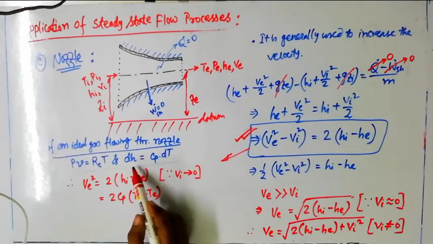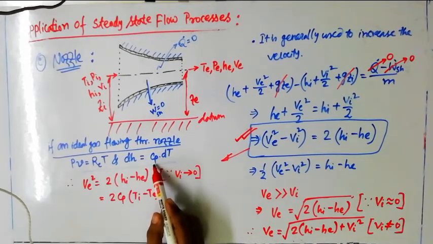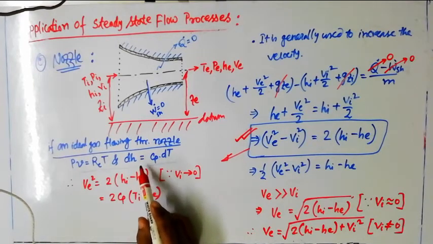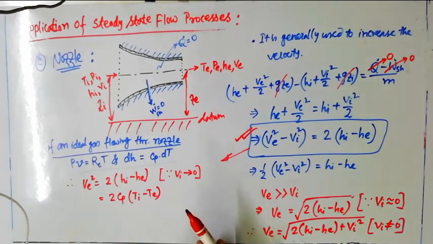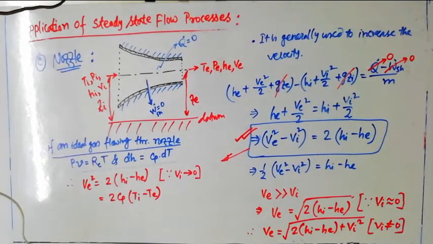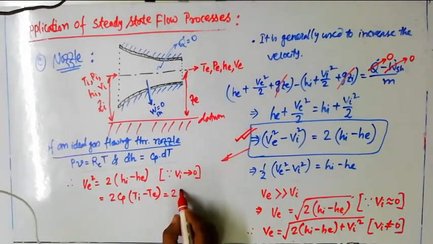If we write it for Hi, the inlet enthalpy, it equals Cp into Ti. Similarly for He, it will be Cp into Te. Then if you subtract them, Hi minus He gives this. Very easy.